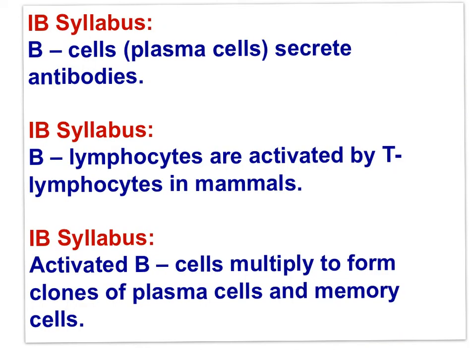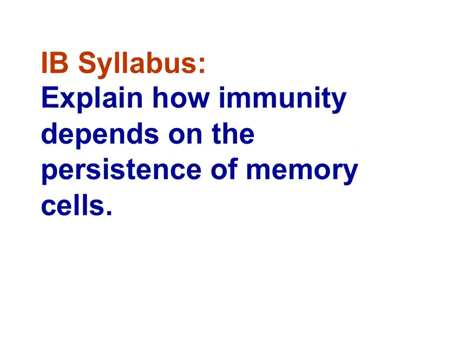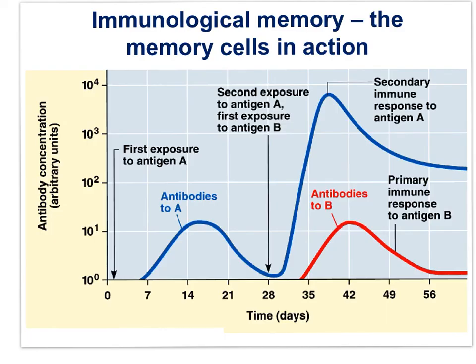Here are 3 IB syllabus statements that should be well within your control. B cells secrete antibodies. B lymphocytes are activated by T lymphocytes in mammals. And activated B cells multiply to form clones of plasma cells and memory cells. And could you explain how immunity depends on the persistence of memory cells? You can use this graph.